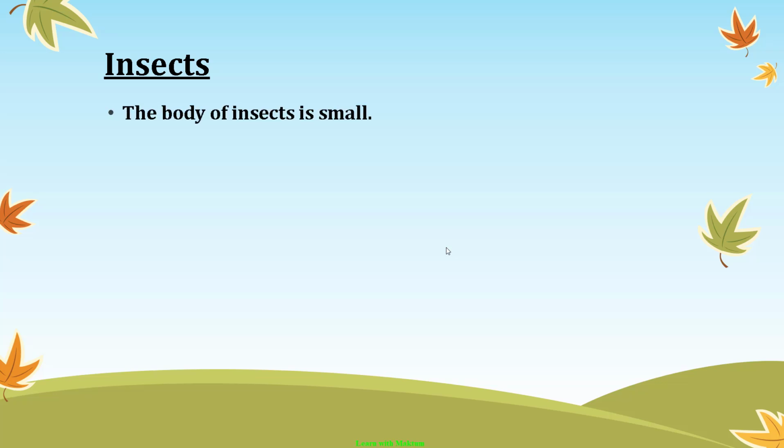Insects. The body of insects is small. Like cockroach you may have seen, yes? Compare cockroach and the birds. Which is smaller? Insect. So insect's body is small. These have 6 legs and a pair of feelers.